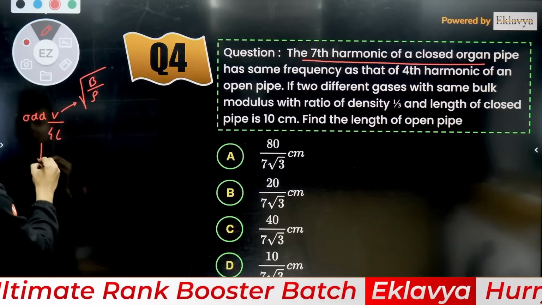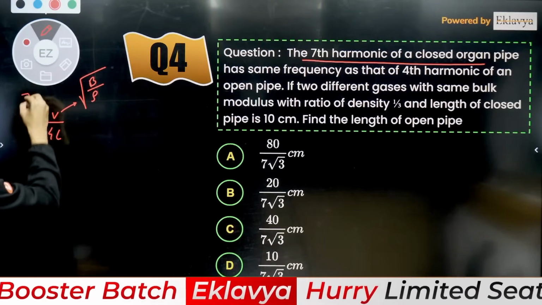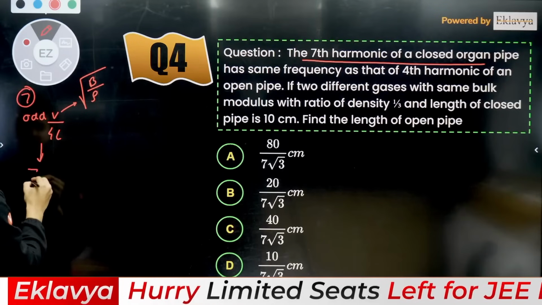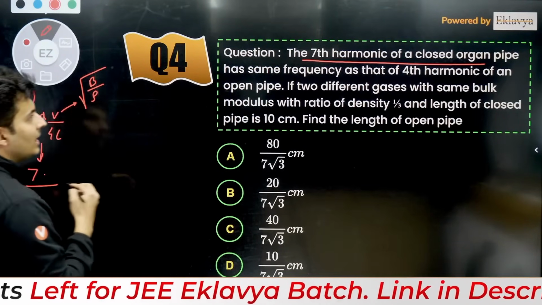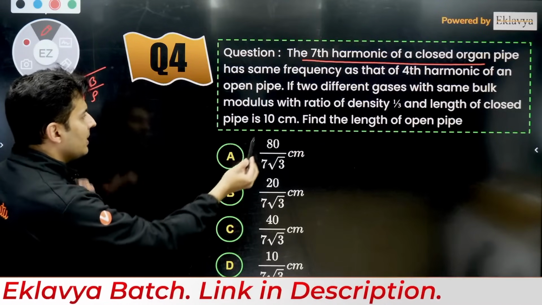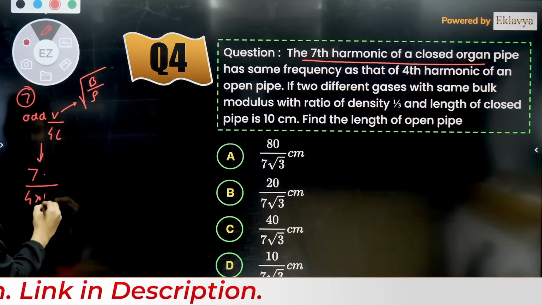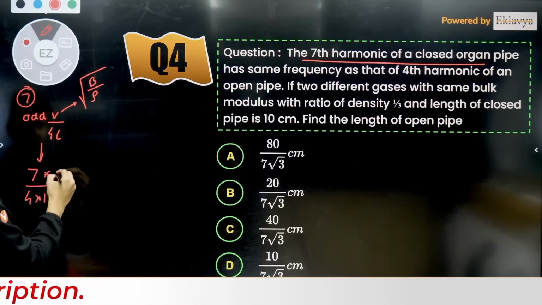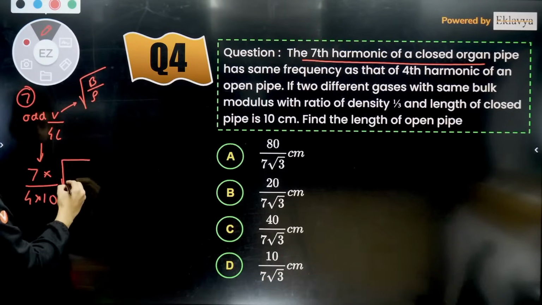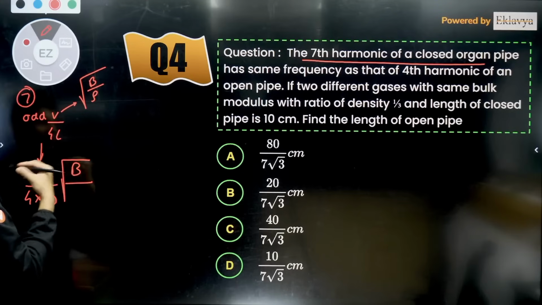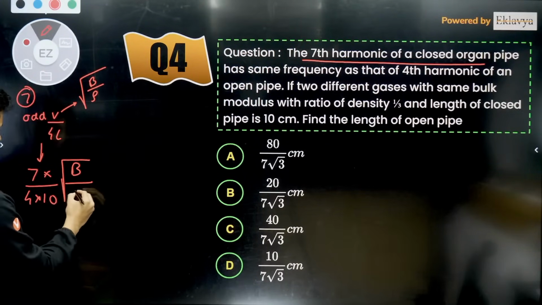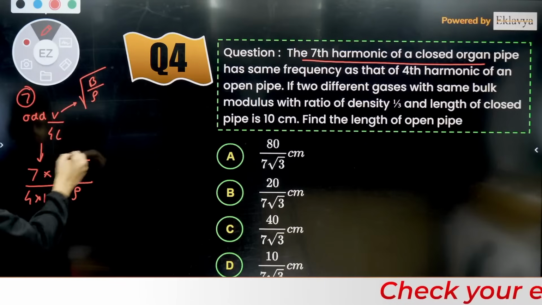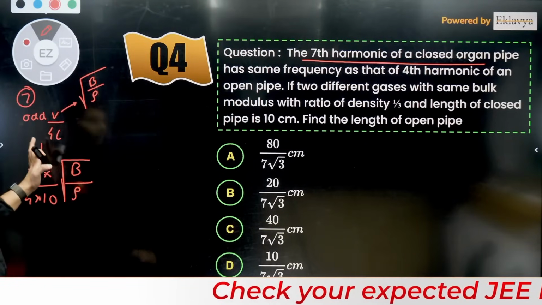So for the 7th harmonic, it will be 7 times V divided by 4 into the length of that closed pipe, which is 10 centimeters, so into 10, and velocity will be nothing but bulk modulus, which is the same, just the density is in the ratio of 1:3. So let's assume the density to be rho.